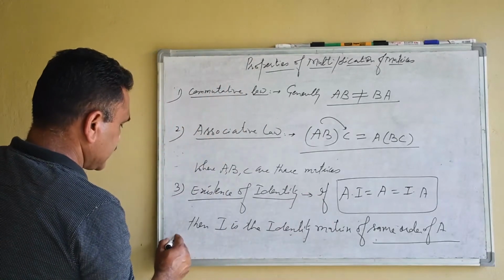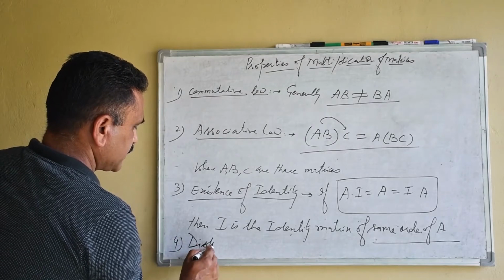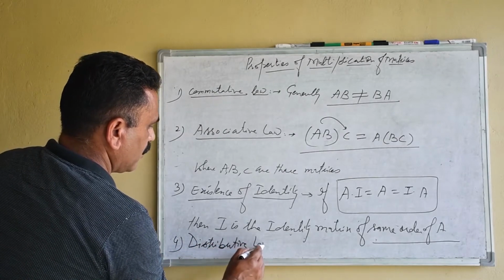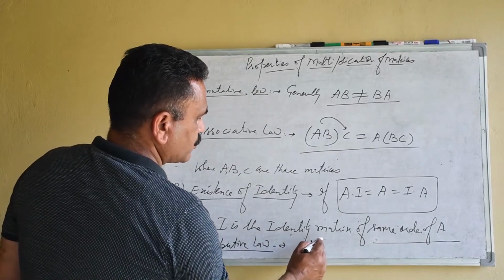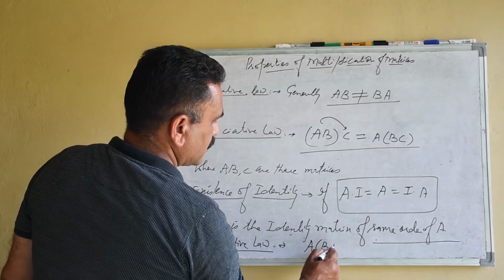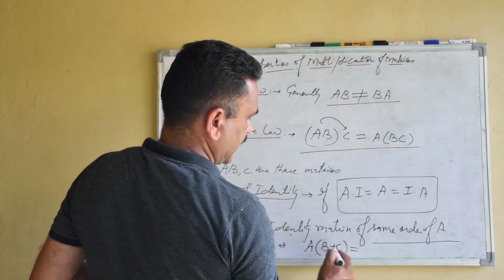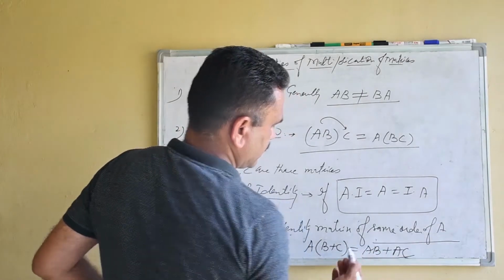And next is distributive law. Distributive law holds good for multiplication and addition: AB plus AC.